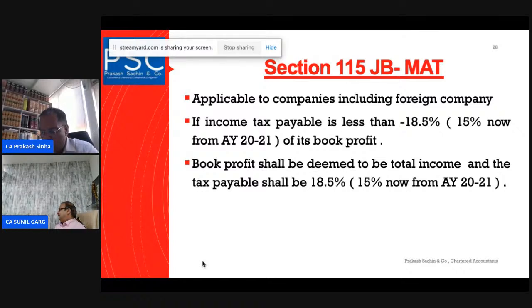Income which accrues or arises or is deemed to accrue or arise in India to him during such year is also part of the total income. Or which accrues or arises to him outside India during such year. So even if it accrues or is deemed to accrue or arise outside India, it is also included in the total income of the resident. Therefore we generally say that for the resident, global income is taxable. Global income is a general word, not a word that comes from the statute.